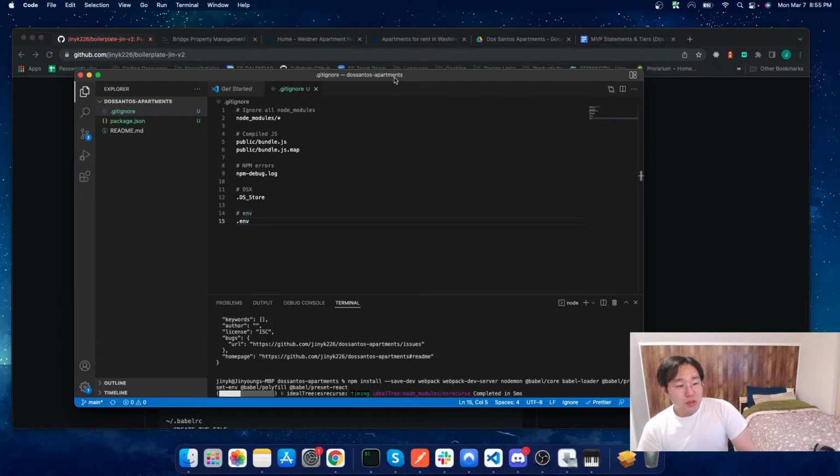Let's check on progress. So this is still installing, and let's see. I did not begin opening up the boilerplate. Let's create this extra file. Let me put on a bit of caps lock actually.